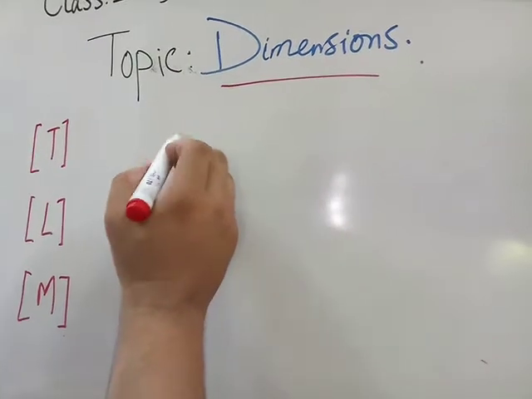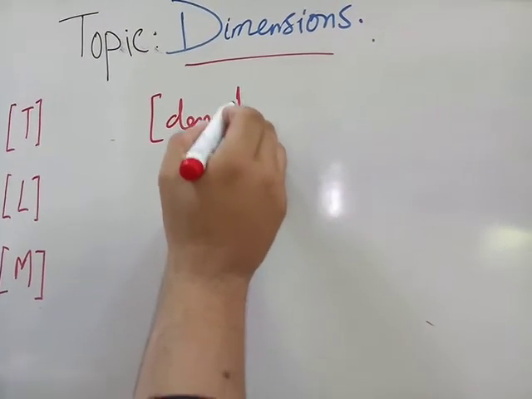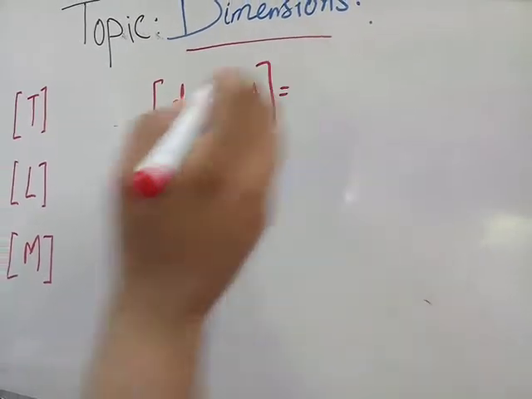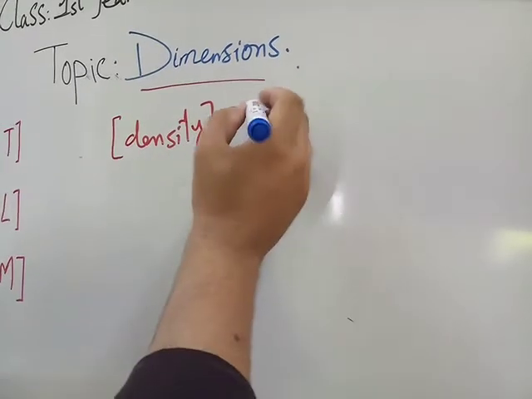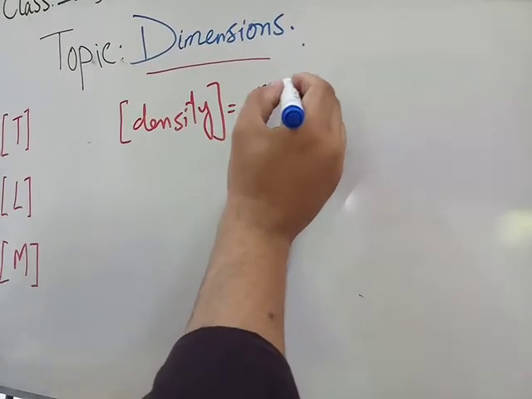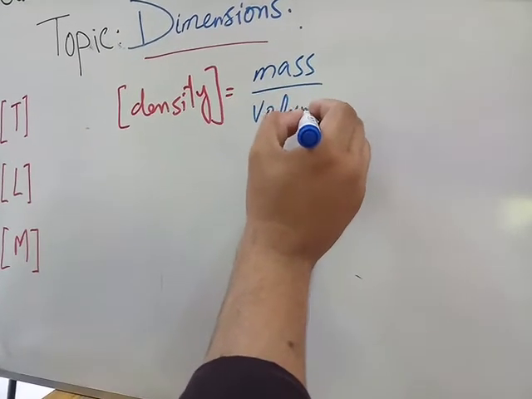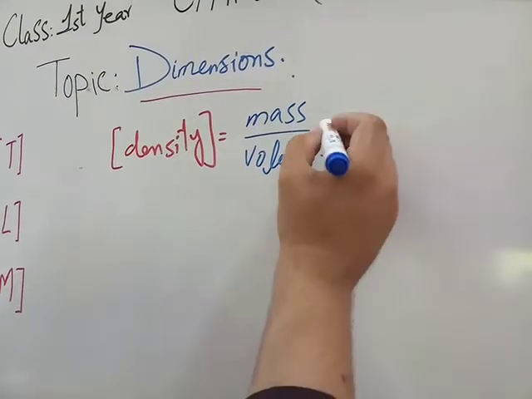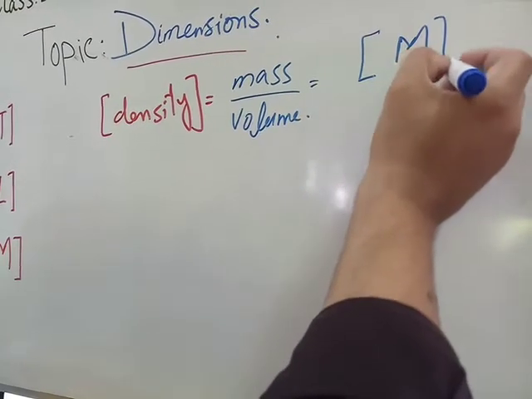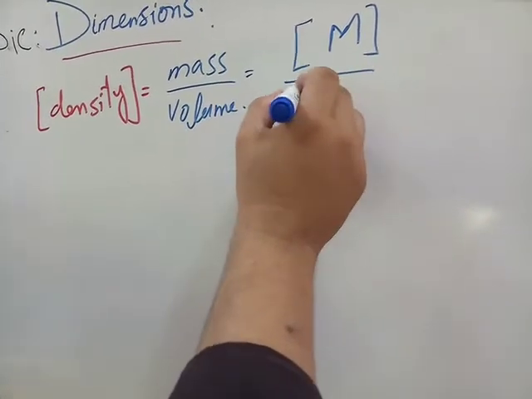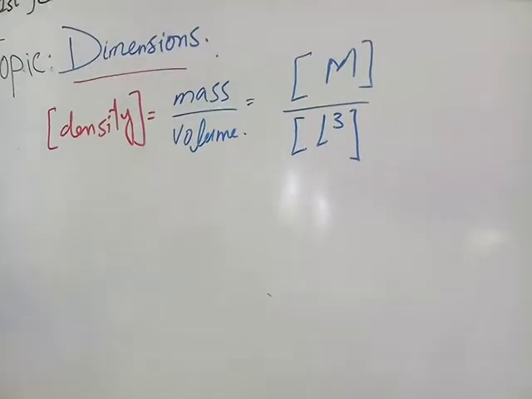The next term is the dimension of density. First you should know the formula of density, that is mass divided by volume. The dimension of mass is capital M and the dimension of volume is L cube.